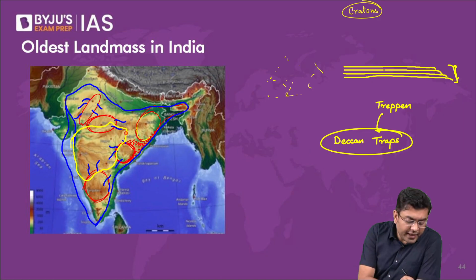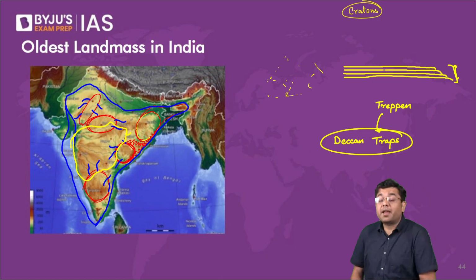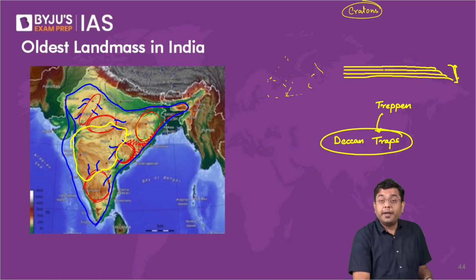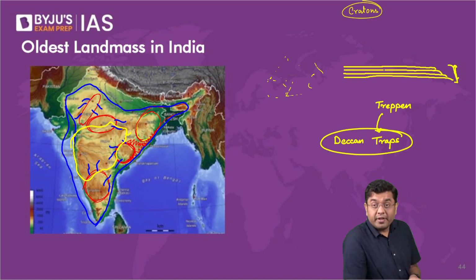So this is the area where you have the Deccan Traps. Now, when these flood basaltic deposits break and disintegrate, you have the fertile black soil which gets created. So these are the areas where you will find a lot of fertile black soil formations as well.